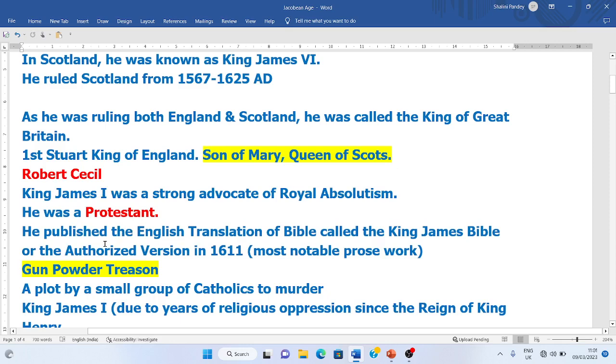Now King James I was a strong advocate of royal absolutism, meaning he was an advocate of the divine right theory of kings, that whatever the king says is right and must be followed. That was his viewpoint.